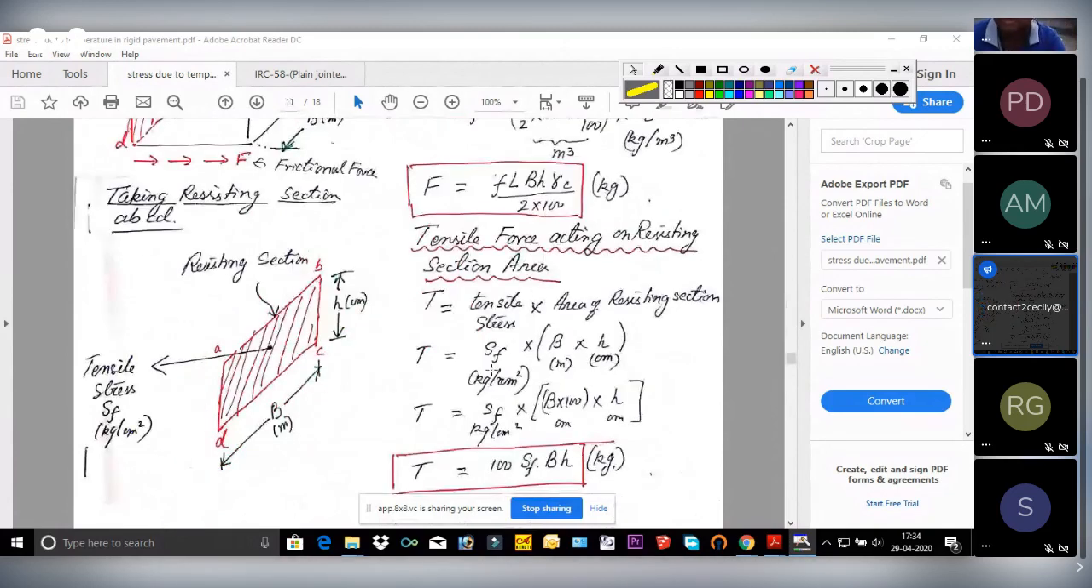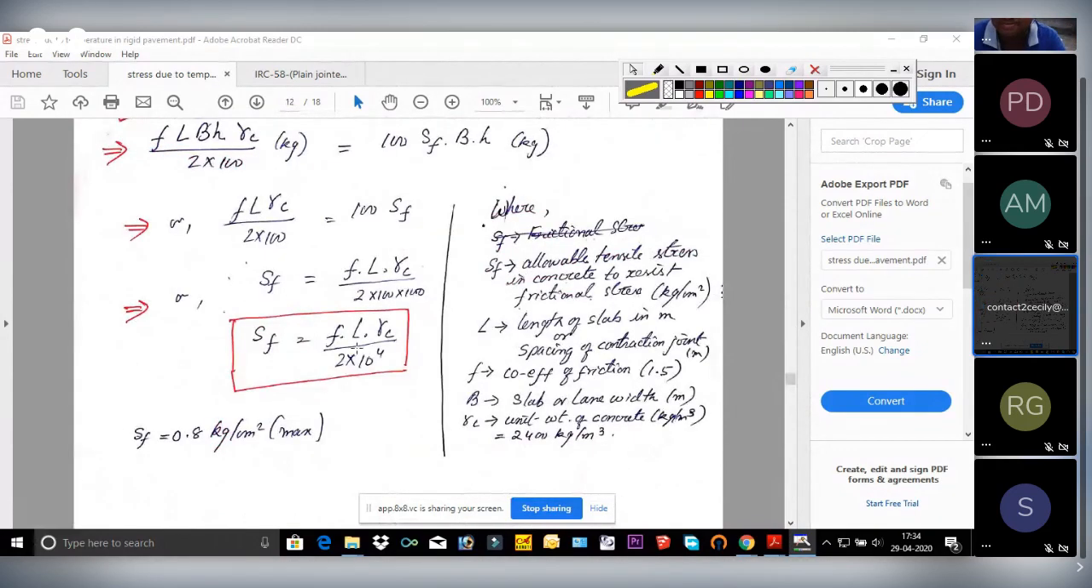Now you can directly memorize this formula or you can remember how to derive it and derive it again. So you have to use this formula. What is F? F, I said, is the coefficient of friction. If not given, take it as 1.5. L is the length of the slab or spacing of the contraction joint in meter. Gamma C is your unit weight of the concrete in kg per meter cube. If not given, it is considered as 2400 kg per meter cube.